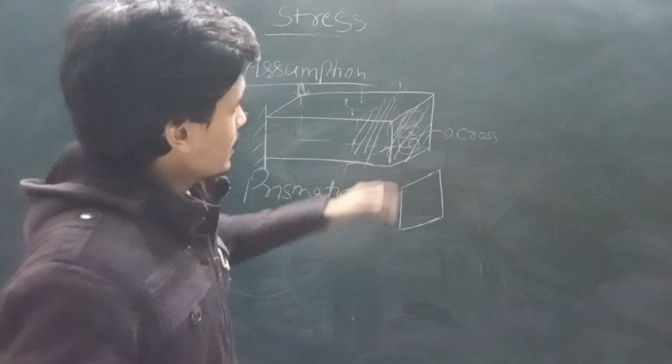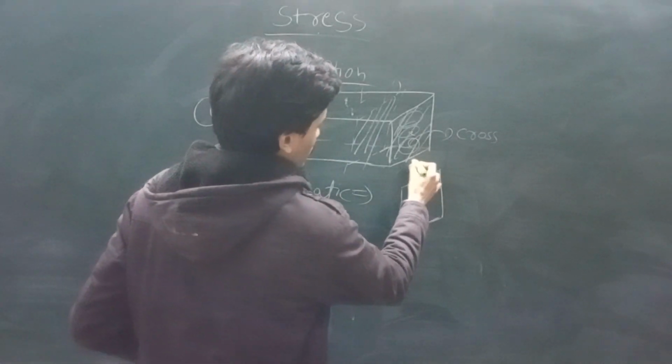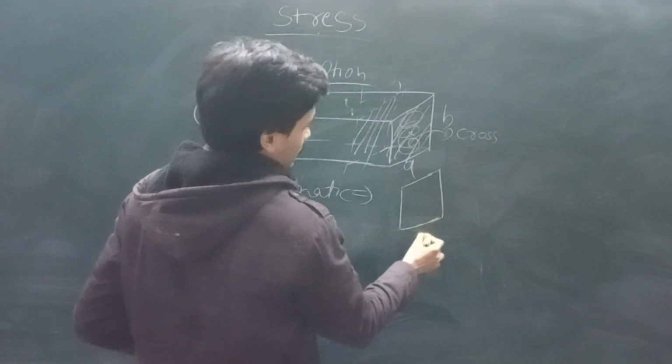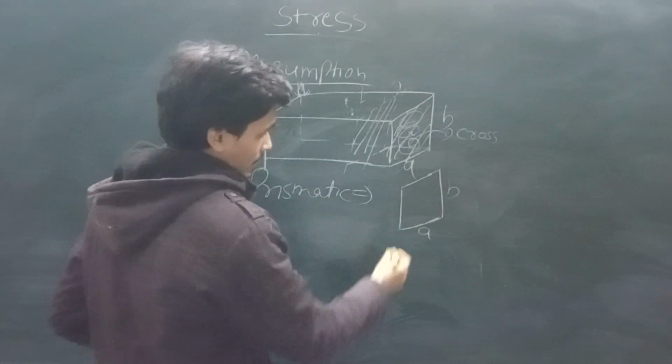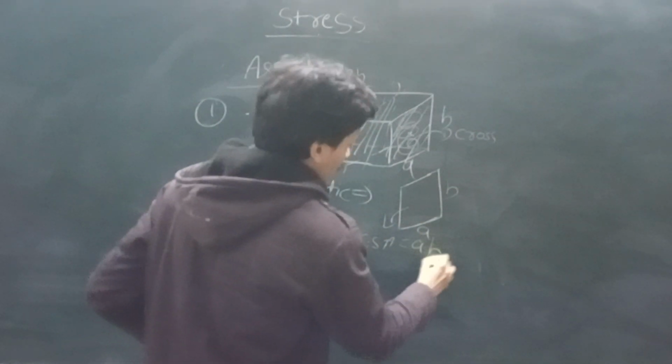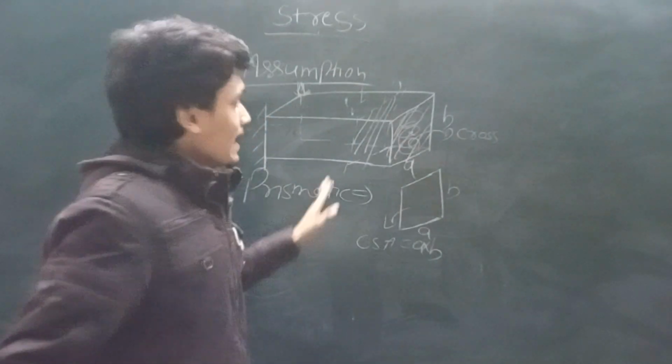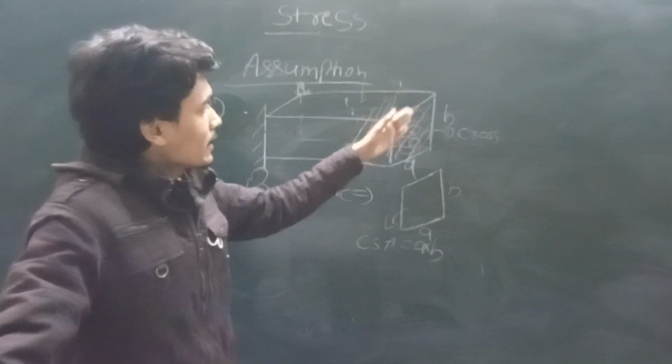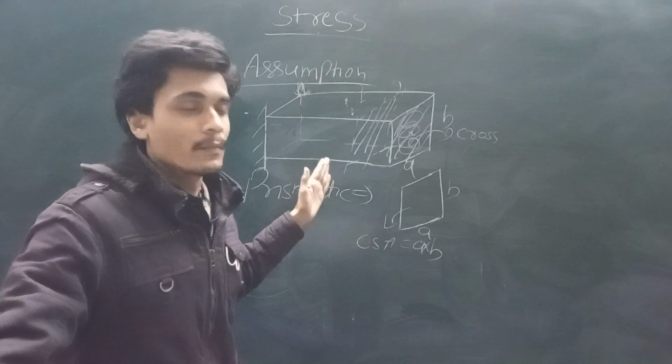What is the cross section area? This is a square. If this side is A and this is B, then the cross section area is A and A. So in a prismatic bar, in the whole bar, this cross section area is the same.